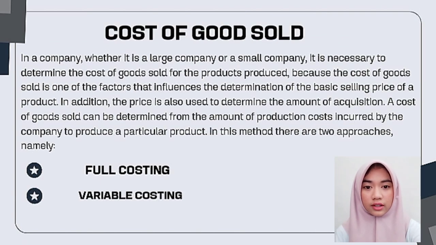Cost of goods sold. In a company, whether it's a large company or a small company, it is necessary to determine the cost of goods produced, because the cost of goods is one of the factors that influence the determination of the basic selling price of a product. In addition, the price is also used to determine the amount of profit. The cost of goods can be known from the amount of production costs incurred by the company to produce a particular product. In this method there are two approaches, namely full costing and variable costing.